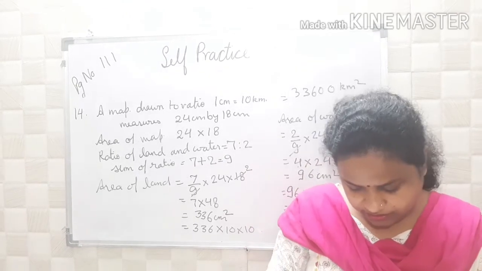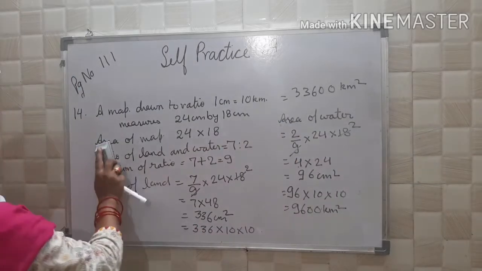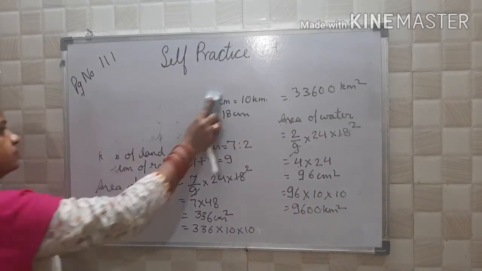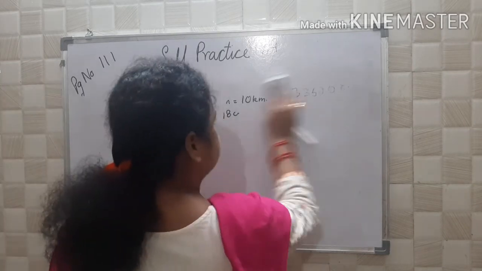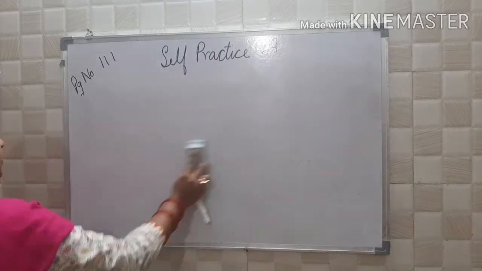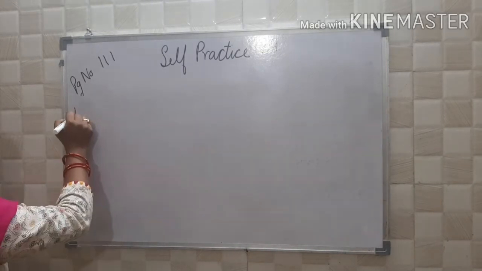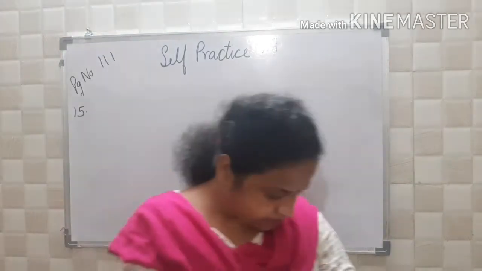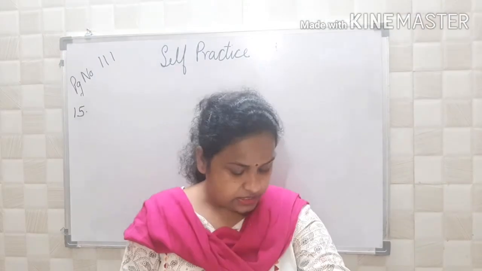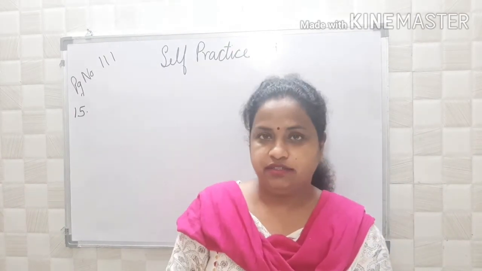Now come to question number 15. Solve: increase 180 in the ratio 6:9. Okay.